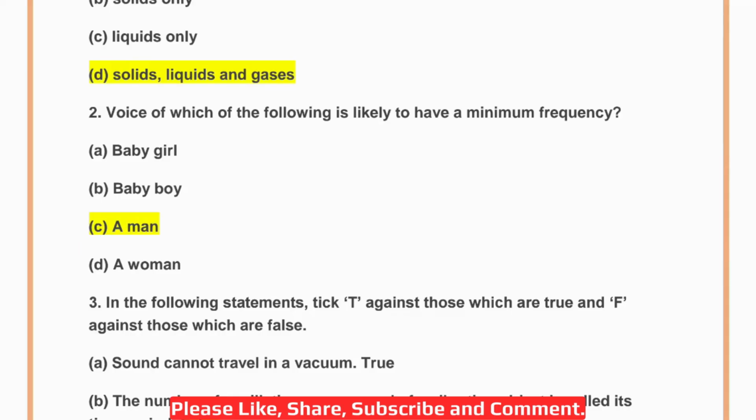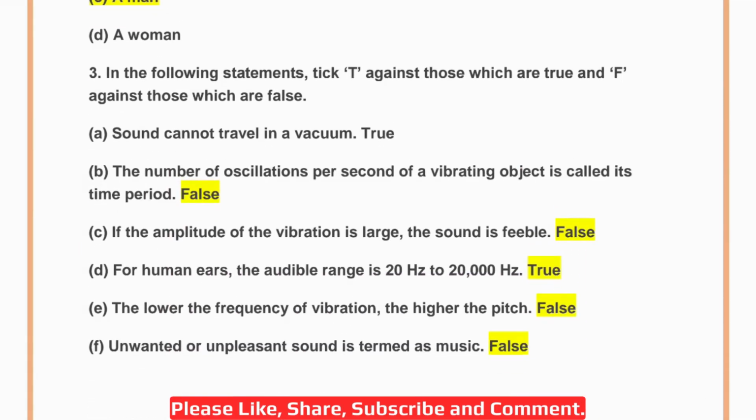Okay, now third question, true and false. A. Sound cannot travel in a vacuum. This is true because it requires medium, solid, liquid or gases. Then B. The number of oscillations per second of a vibrating object is called its time period. Now this is false because the correct answer will be the number of oscillations per second of a vibrating object is called its frequency. Okay, not time period, right? So I'm also telling you the correct answers with it so that you can revise, right? And what is the time period? The time taken to complete one oscillation is called time period.